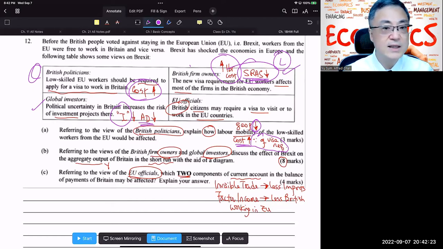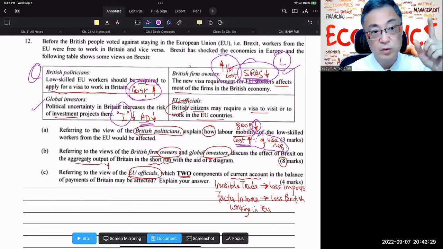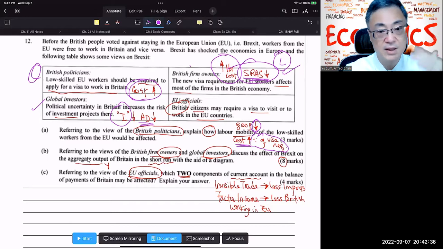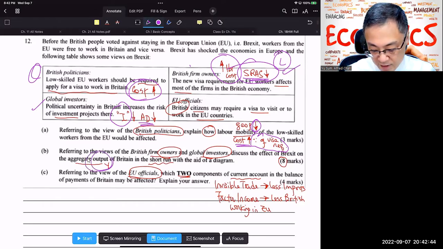Well, the price level: SRAS goes down, price level should go up. AD shifting to the left, the price level goes down. So one goes up, one goes down. Okay, sorry, just the aggregate output, no need to deal with the price level.